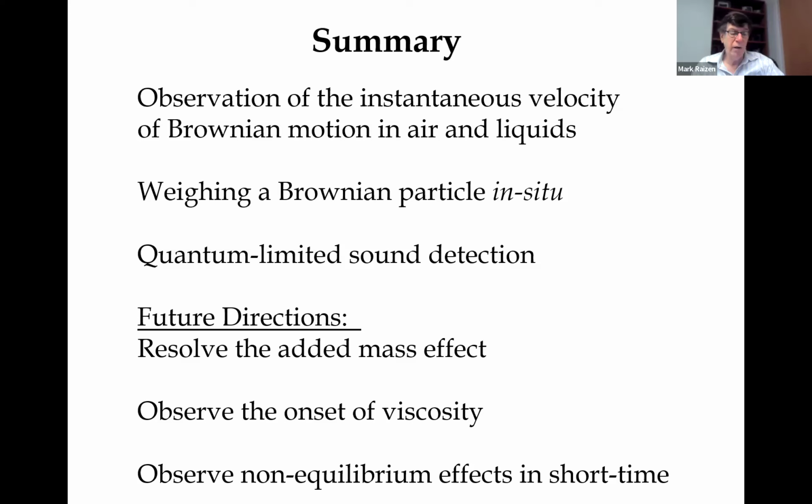This will require going to timescales that are even shorter, down to picoseconds, and we intend to do this with a picosecond pulse laser that we now have operating. This would be very important fundamental fluid dynamics because right now viscosity is just added by hand, so to speak, to the Navier-Stokes equations. And finally, we'd like to study non-equilibrium phenomena at short times.